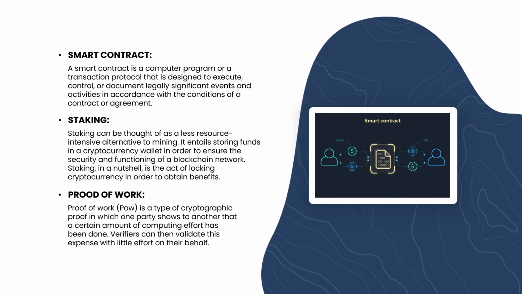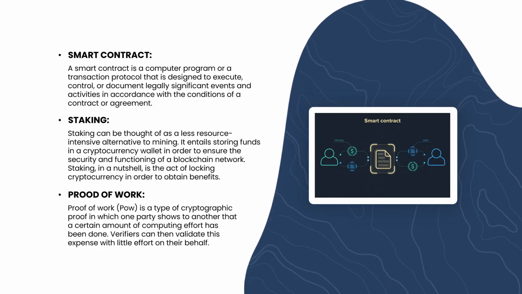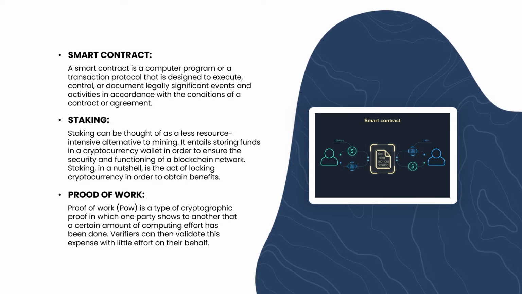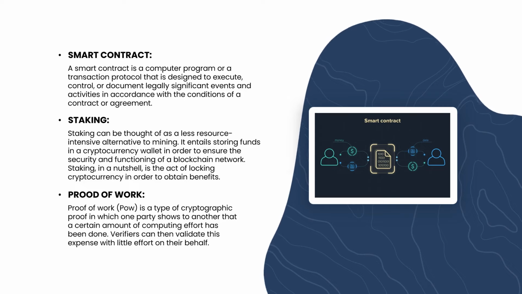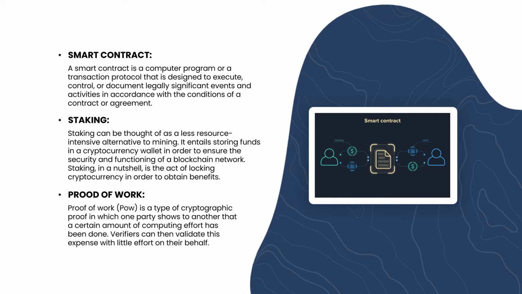Proof of work. Proof of work, POW, is a type of cryptographic proof in which one party shows to another that a certain amount of computing effort has been done. Verifiers can then validate this expense with little effort on their behalf.